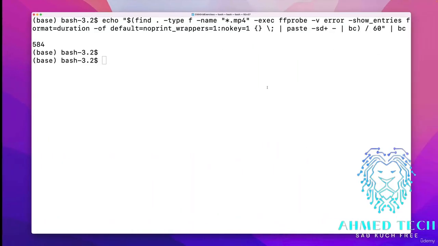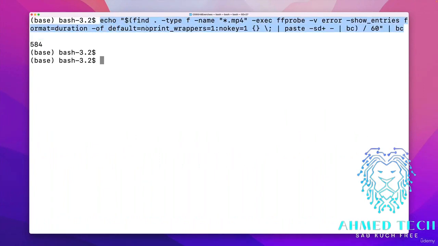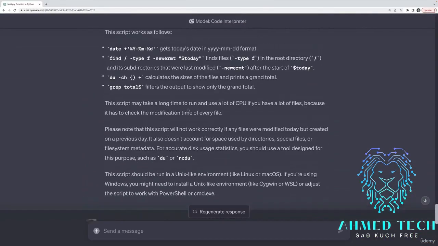But then, of course, I have to remember this one-liner and copy and paste it every time, which is the whole point of creating our own executables. I can give them a name and run this as calc duration, cur duration, something like that. Get minutes, get hours. Anyway, so here's one more example.